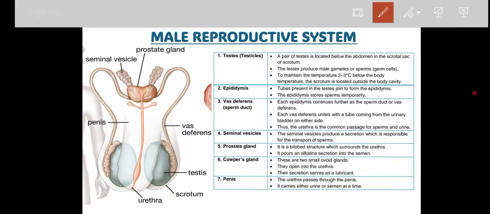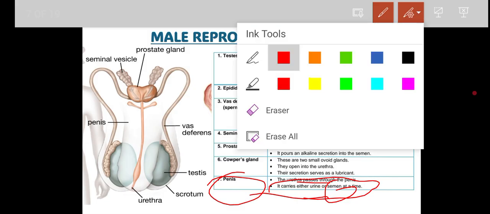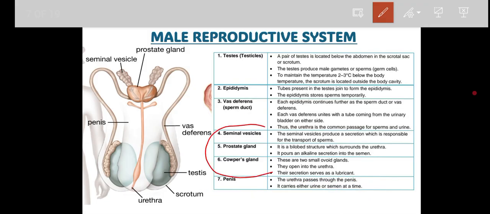Correct? Apart from this, the last one, the penis, is a copulatory organ. Here you can see multiple times the semen is written, right? The secretion of these glands, the seminal vesicles, prostate gland, and Cowper's gland, altogether is called seminal plasma.